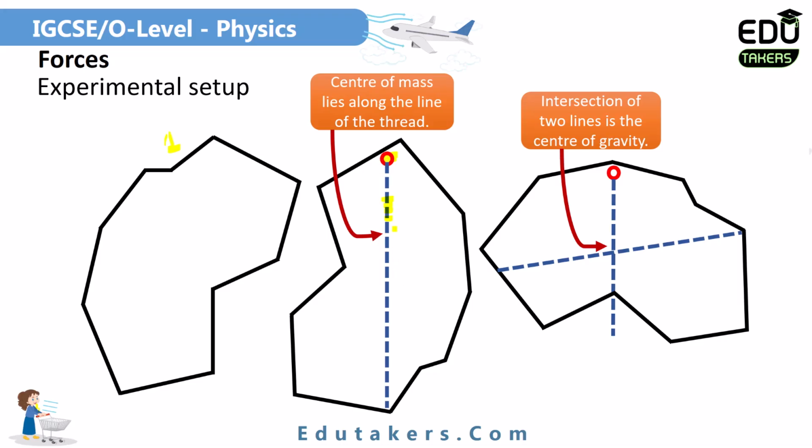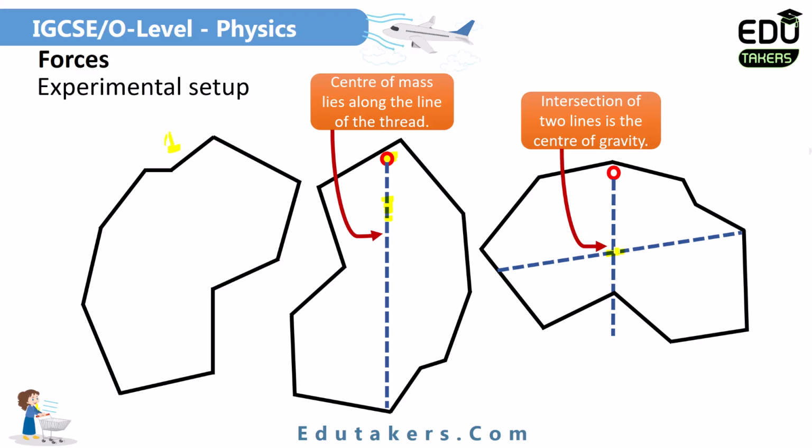It could be any point on it; I don't know exactly at which point. So in order to find the center of gravity, you actually need to make another line. Just place the pin at any other point on the edge of the lamina and then swing it freely. After that, make a vertical line. This vertical line cuts the first vertical line. Where both of these lines cut is basically the center of gravity of that object.